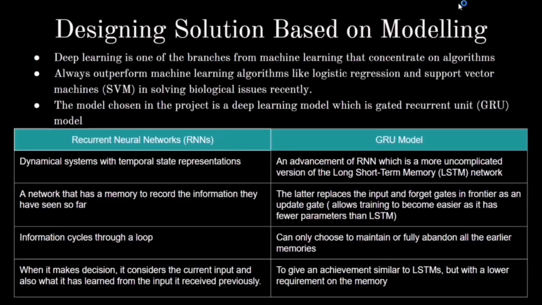And the GRU model replaces the input and forget gates with an update gate, which allows training to become easier as it has fewer parameters than LSTM. GRU model can also only choose to maintain or fully abandon all the earlier memories. And since GRU model has a similar achievement to LSTM, we choose GRU model instead of LSTM because it has a lower requirement on the memory.